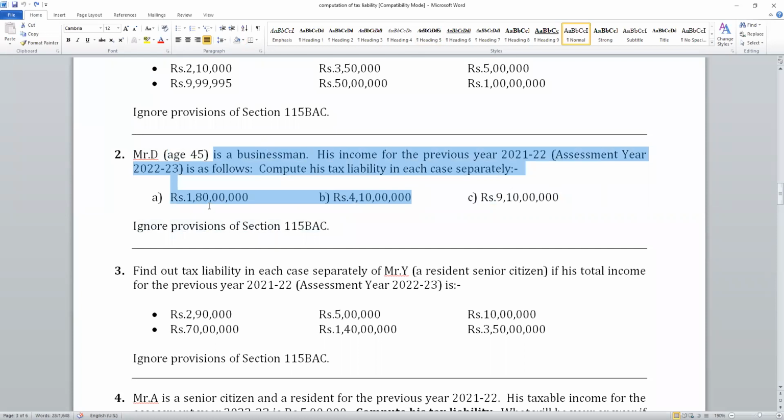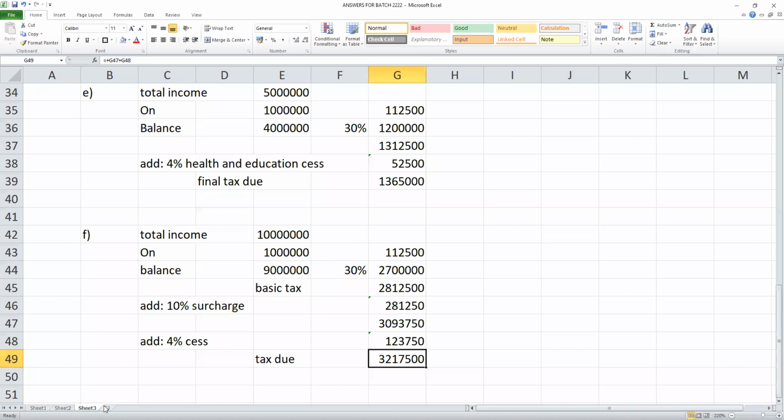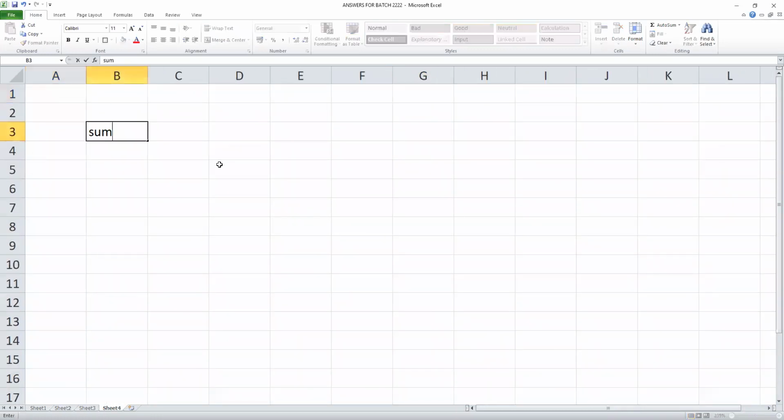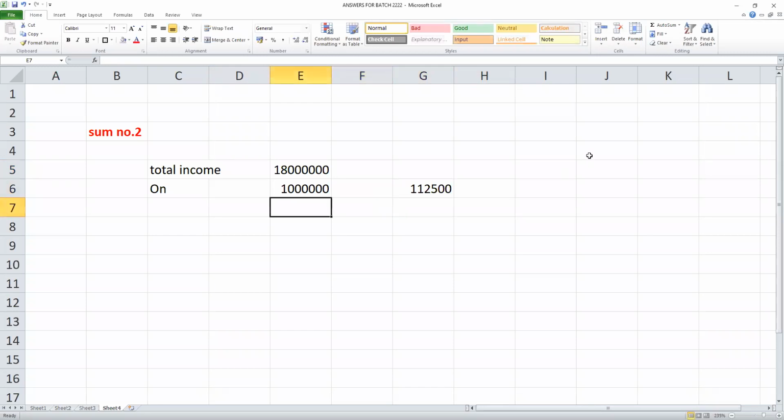Now tell me, students, is the tax including surcharge? Sum number 2. Tell me, students, first one, total income 1 crore 80 lakhs. On the first 10 lakhs, it is 1,12,500. Balance 70 lakhs, what rate? Above 10 lakhs, 30%.